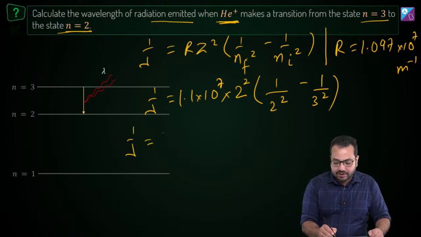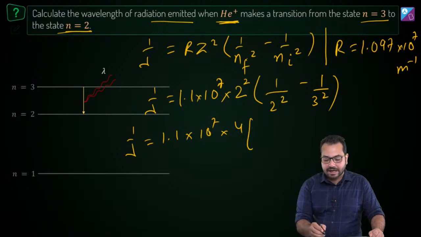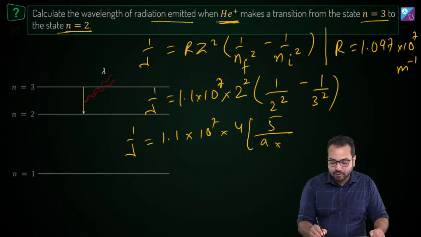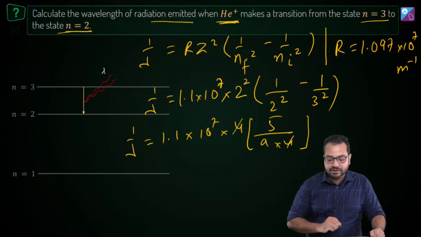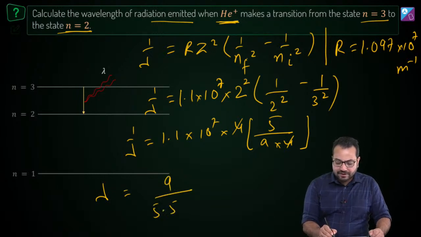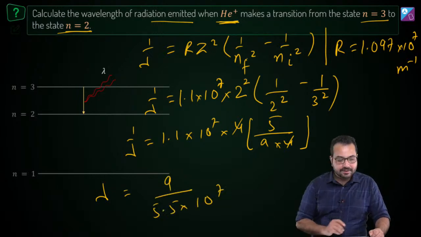So 1 by lambda is equal to 1.1 into 10 to the power 7 into 4, and then we have 5 divided by 9 into 4. This 4 and this 4 cancel. So lambda comes out to be 9 upon 5.5 into 10 to the power 7.